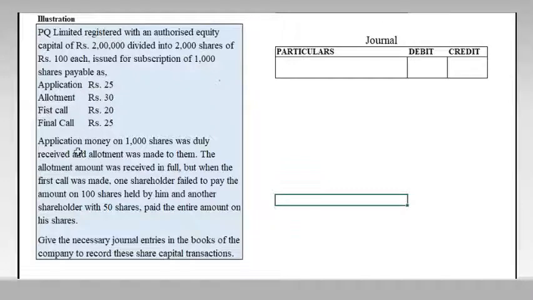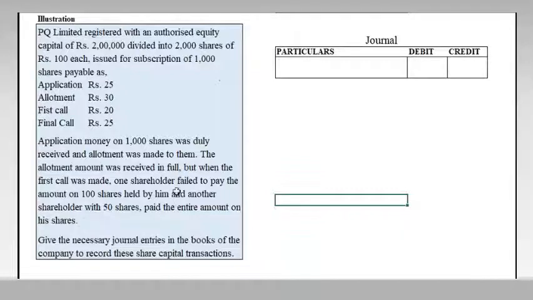Application money on 1000 shares was duly received and allotment was made. The allotment amount was received in full, but when the first call was made, a shareholder failed to pay the amount on 100 shares held by him, and another shareholder with 50 shares paid the entire amount on his shares.